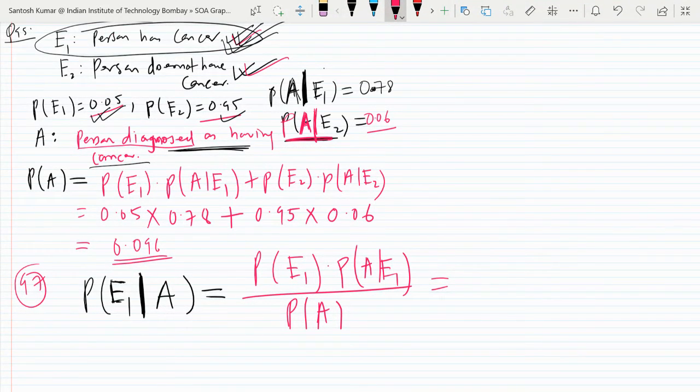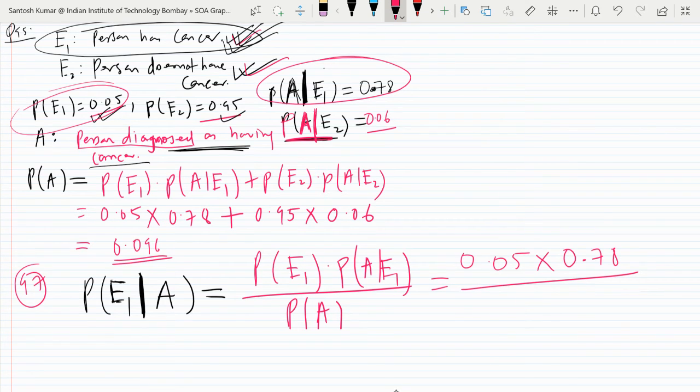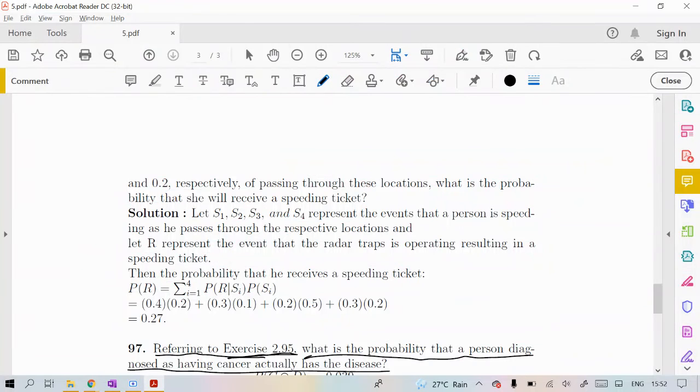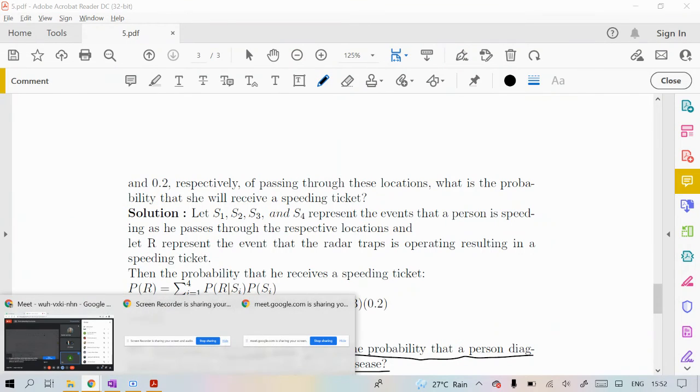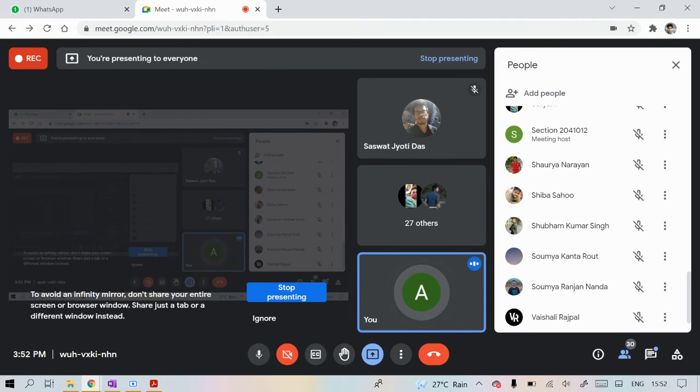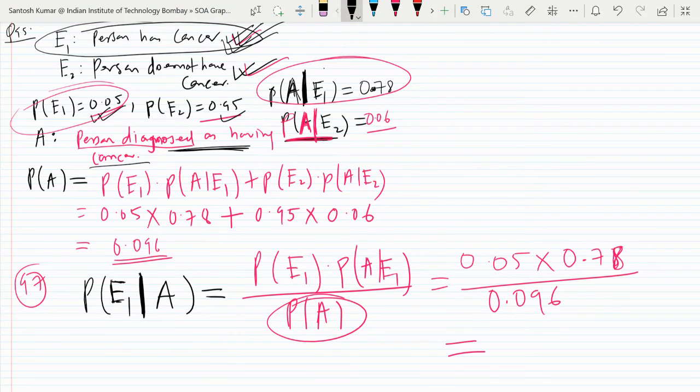What is the probability of E1? The probability of E1 was given as 0.05. What is the probability of A given E1? A given E1 was 0.78, upon the probability of A, which is 0.096. So you divide it and tell me the answer. A we already calculated, that's why we didn't calculate again. Otherwise you have to calculate it separately. So you calculate it and tell me the answer.